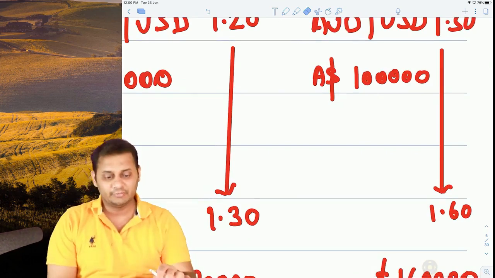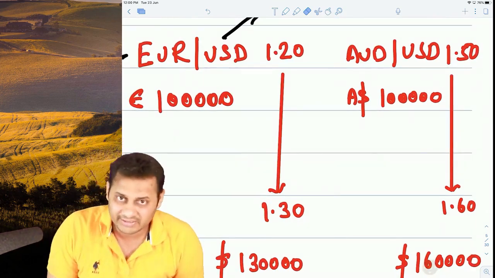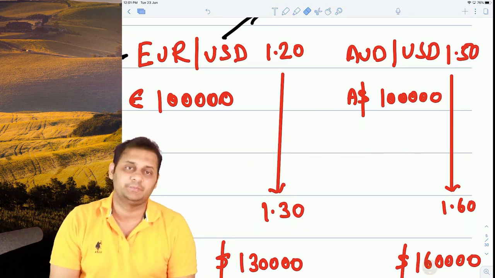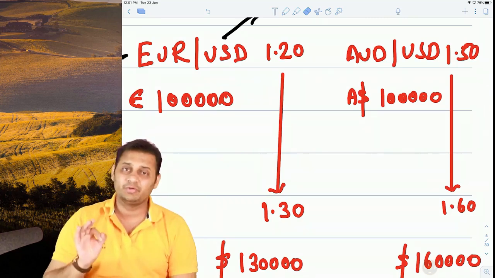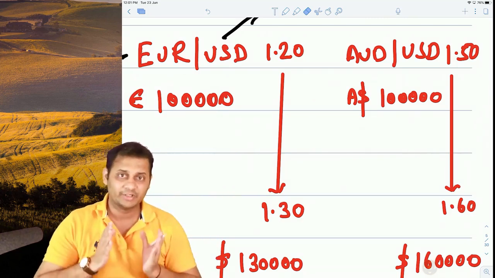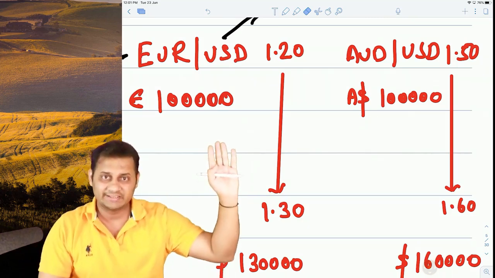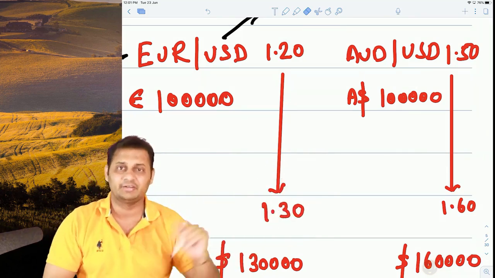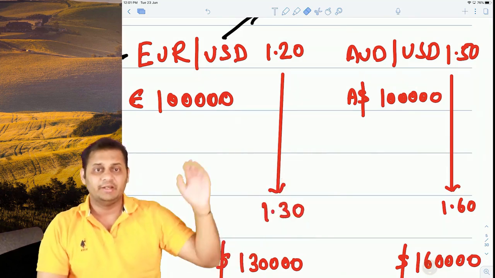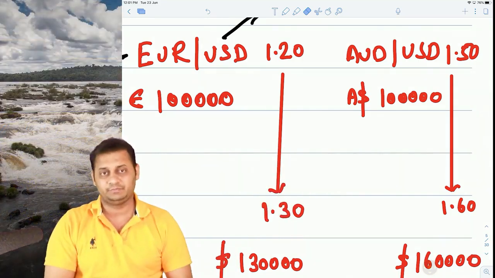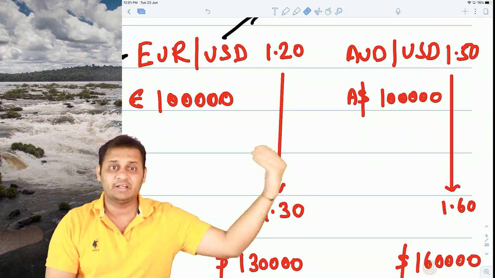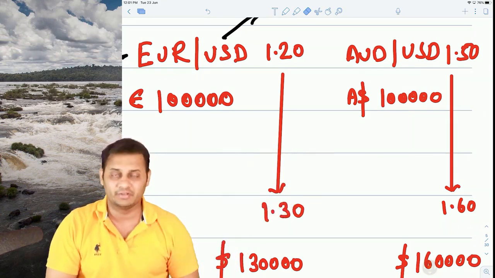So you can see in both cases USD, the price currency, is depreciating, which means positive correlation. Positive correlation means in both cases it is going in the same direction. USD is depreciating here, that means positive correlation. If it is appreciating in both, that is also positive correlation. But if it is depreciating here and appreciating there, that means negative correlation.